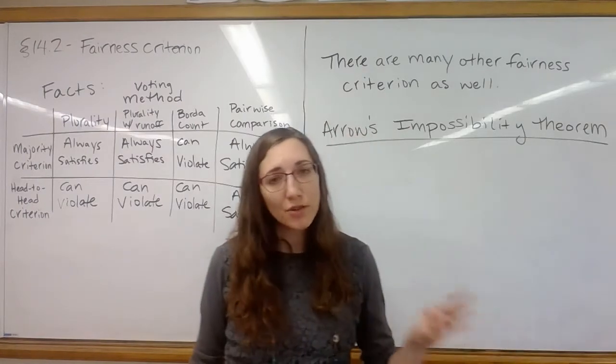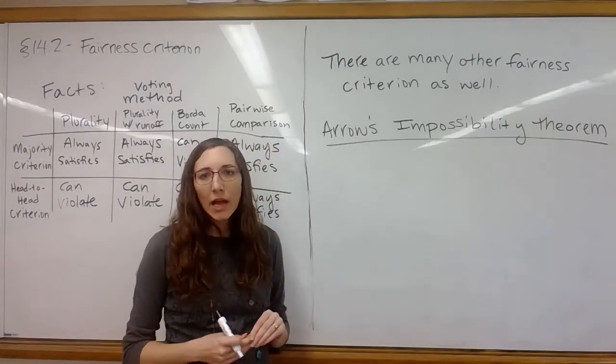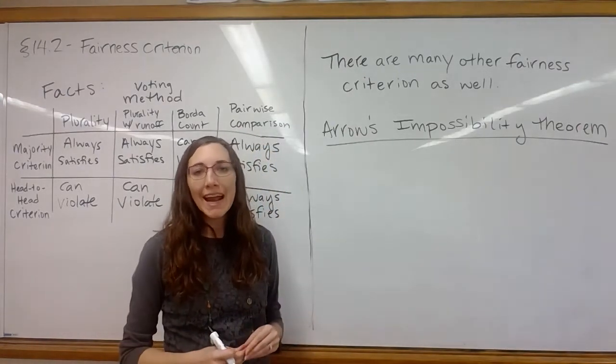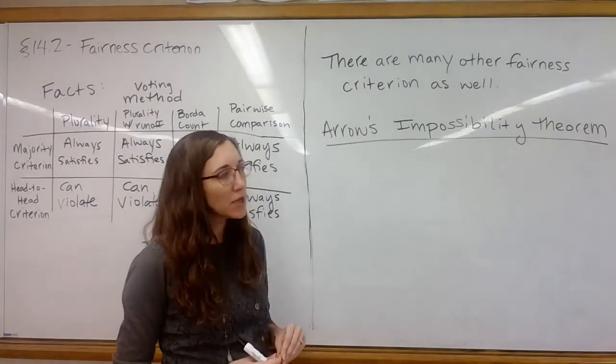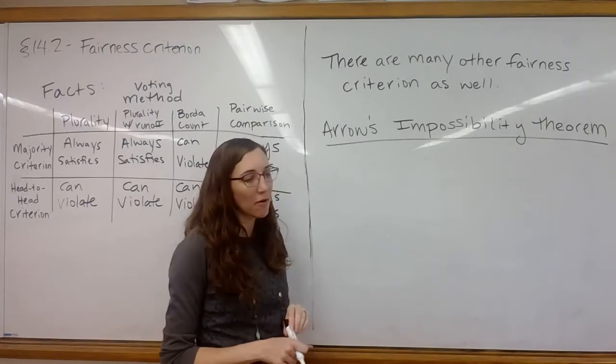So there's a really interesting theorem that I just want to explain to you quickly, kind of what it says. It's called Arrow's impossibility theorem. This was developed by a man whose last name was Arrow.